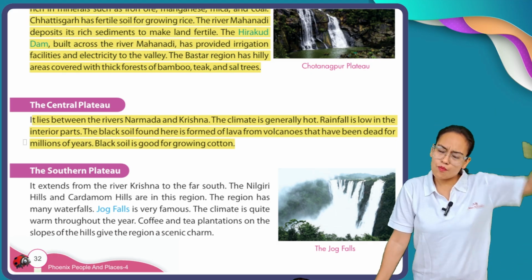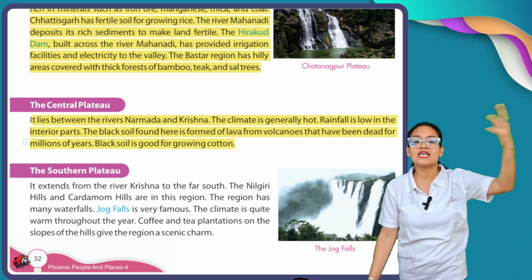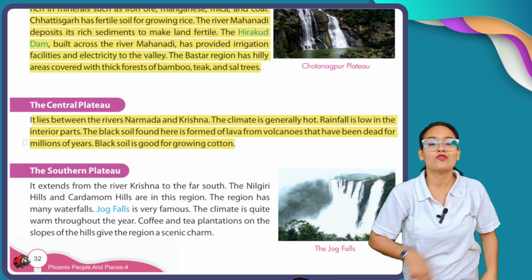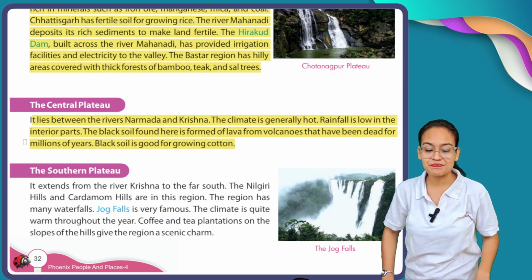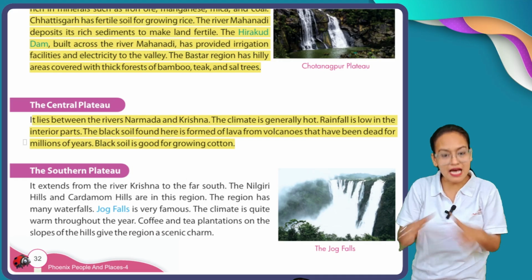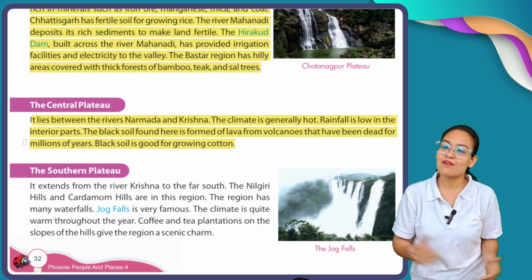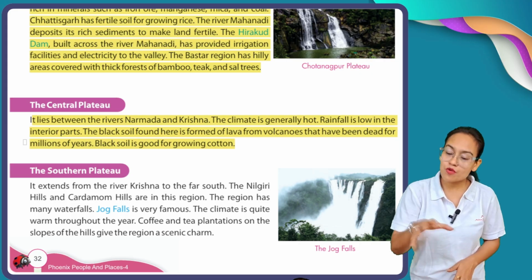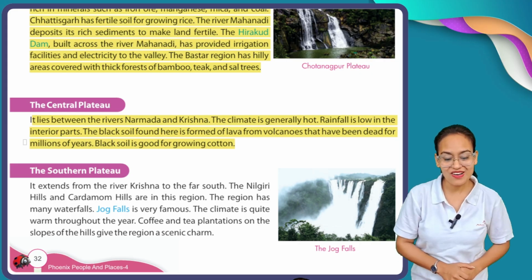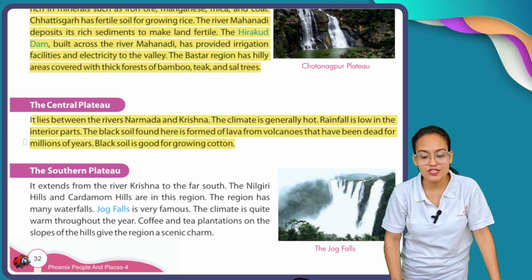Millions of years ago, when volcanoes erupted, they formed this part of India. When the lava from that volcano was deposited, it converted into black soil, and black soil is good for growing the most important crop, cotton. This is all about our Central Plateau.